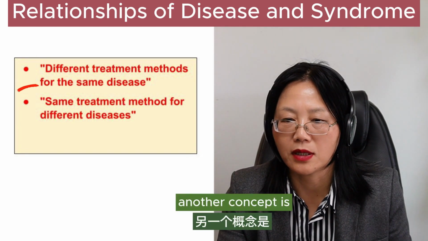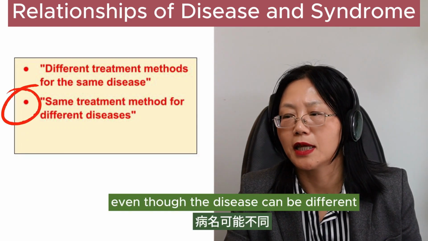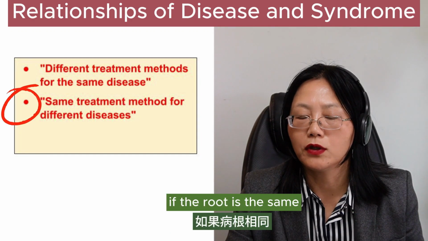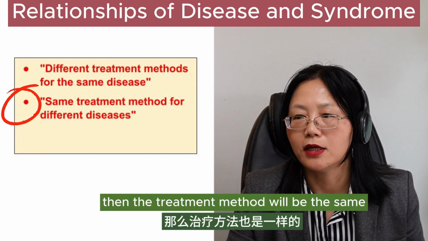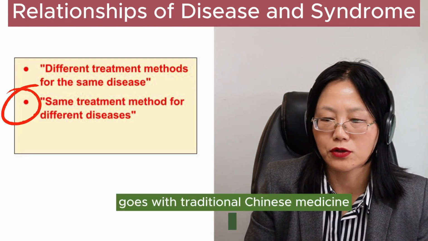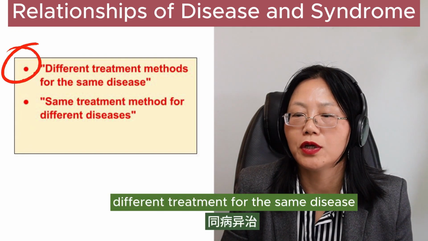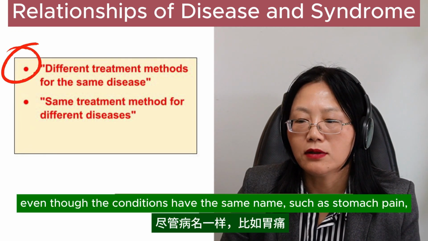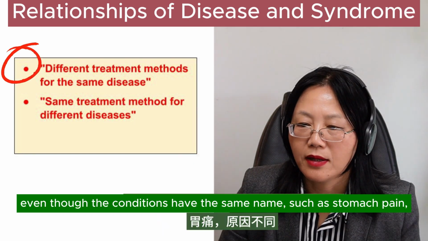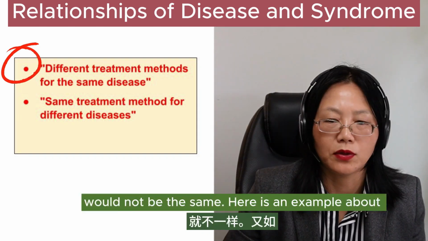Another concept is the same treatment for different diseases. Even though the diseases can be different, you name it, very different diseases, if the root is the same, then the treatment method would be the same. Those are the two ideas that go with traditional Chinese medicine. First one, different treatment for the same disease. Even though the conditions have the same name, such as stomach pain, if the cause is different, then your treatment method would not be the same.